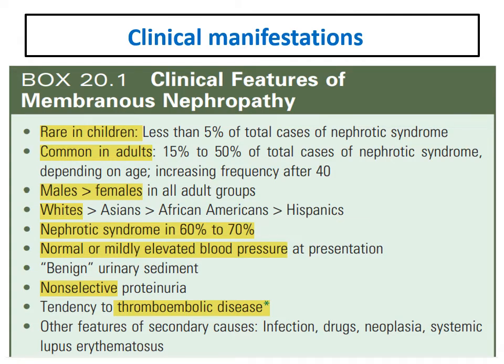To conclude, membranous is rare in children. It is much more common in adults, and is considered the most common cause of nephrotic syndrome in white adults. It is more common in males than females, and much more common in white populations. Nephrotic syndrome is present in 60 to 70%. Blood pressure is usually normal or mildly elevated. Proteinuria is usually non-selective, and there is a tendency to thromboembolic diseases.